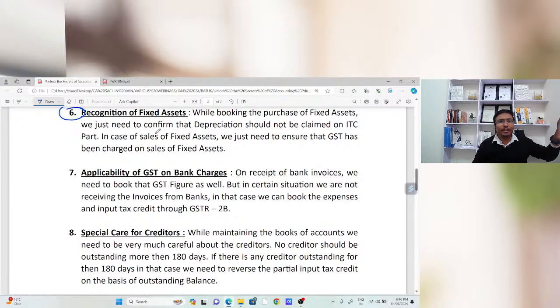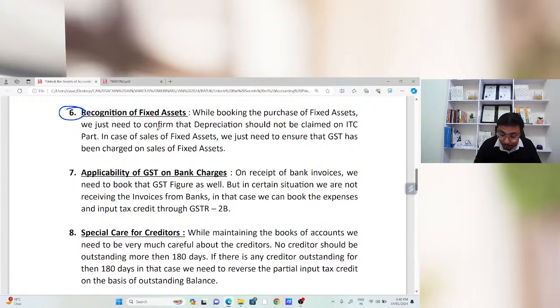This is the point related to purchase of fixed assets. If there is any sale of fixed assets, suppose there is any plant machinery going to be sold, in that case, what will be the implication of GST? For that purpose, you just need to connect with your chartered accountant, with the tax consultant, with the tax professional who is going to file your GST return. And you need to charge GST on the sale of that particular fixed asset. Suppose there is one plant and machinery and I am going to sell that plant and machinery for 50 lakh rupees. In that case, GST at the rate of 18% will be charged on that 50 lakh rupees.